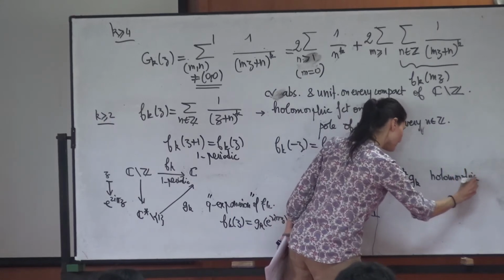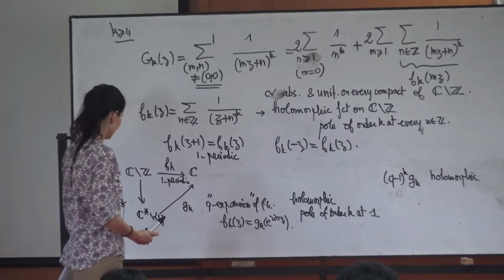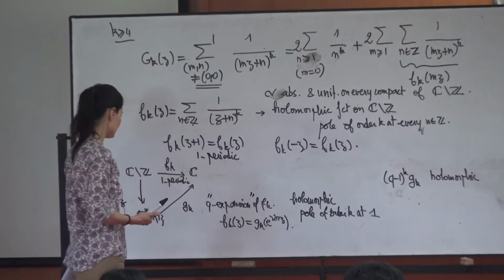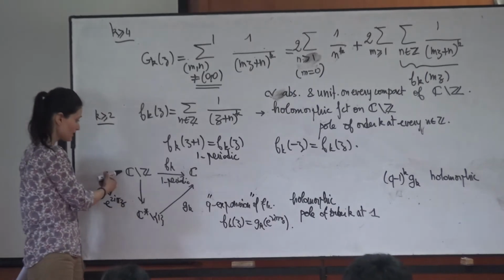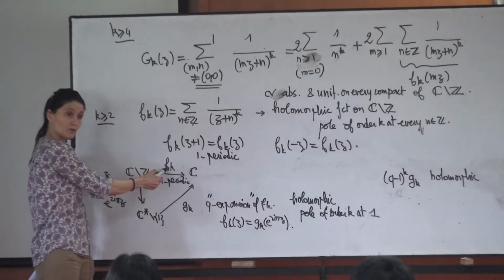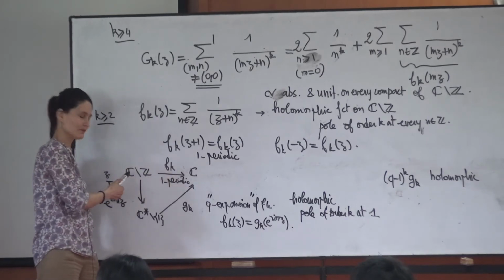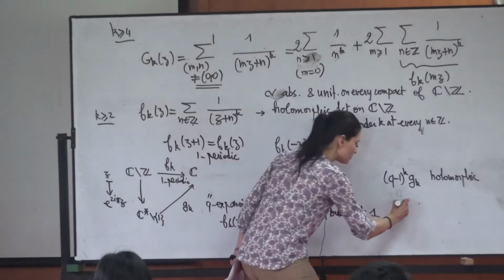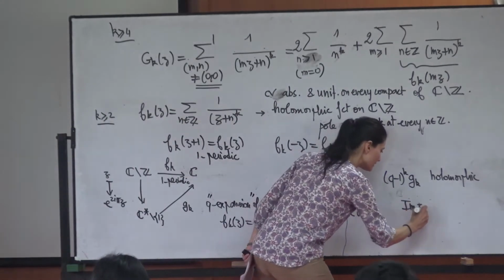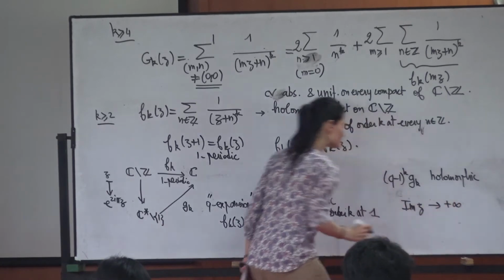And now I can look at the limit at 0 of this function. Looking at the limit at 0 is the same as looking at the limit when the imaginary part of z tends to infinity.